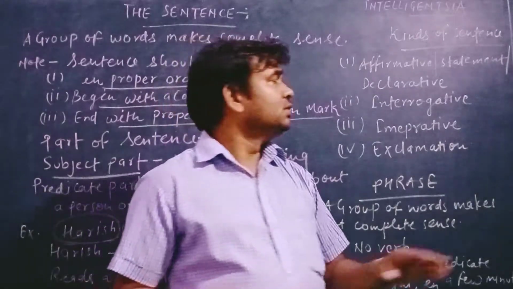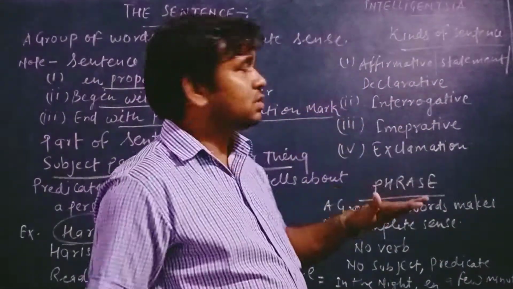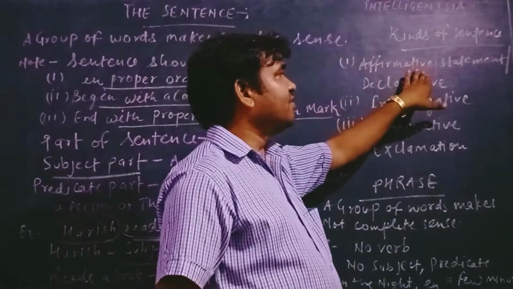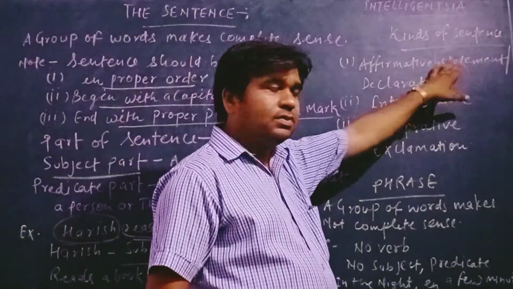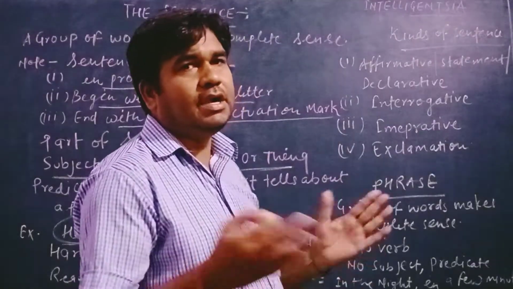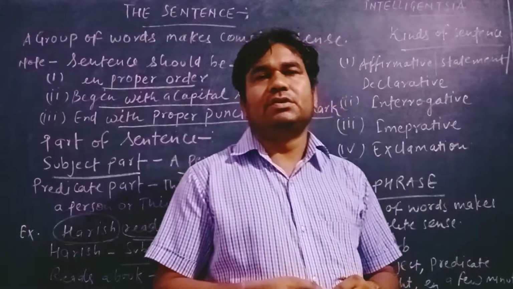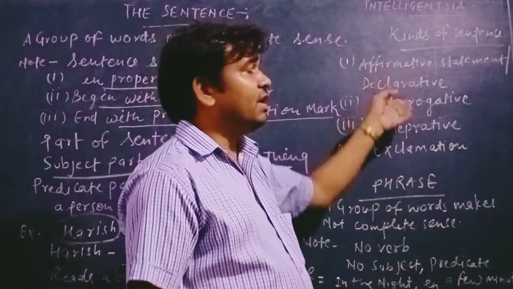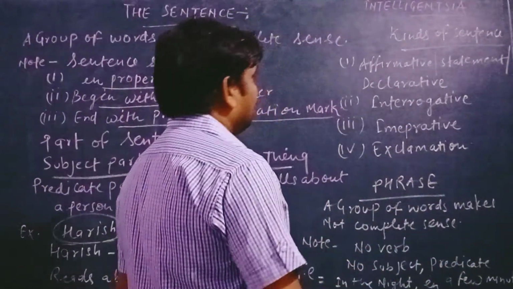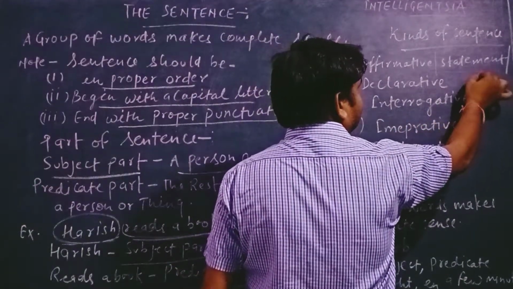In different books, the affirmative sentence is also called a statement or declarative. It has two kinds of statements, positive or negative, and ends with a full stop, you know.